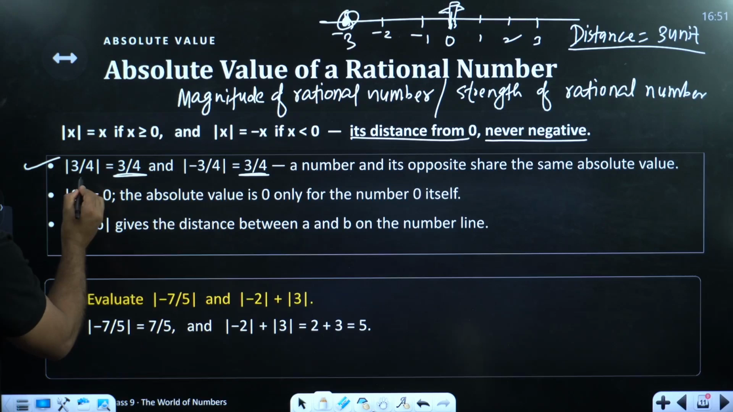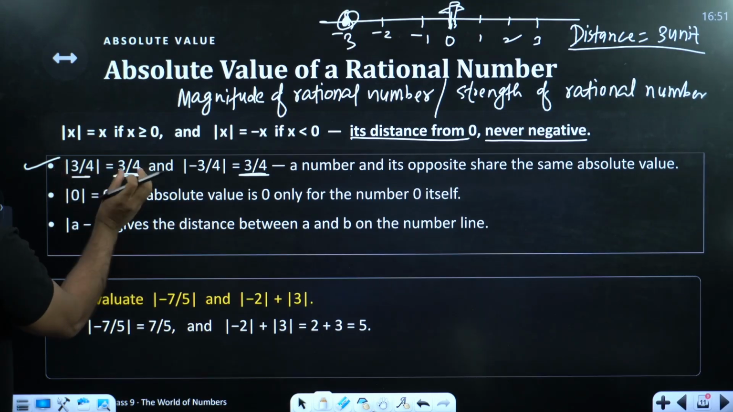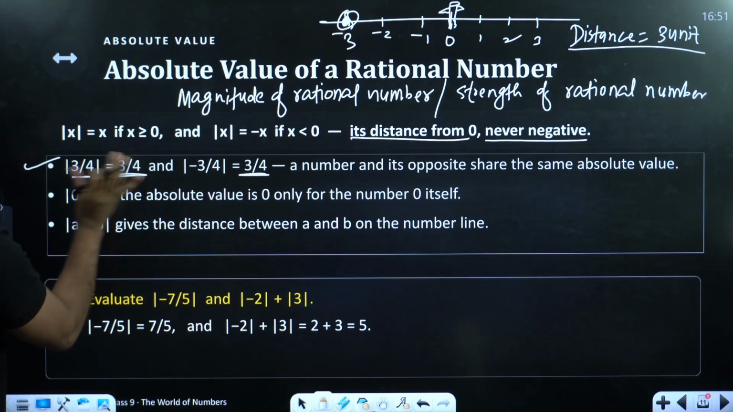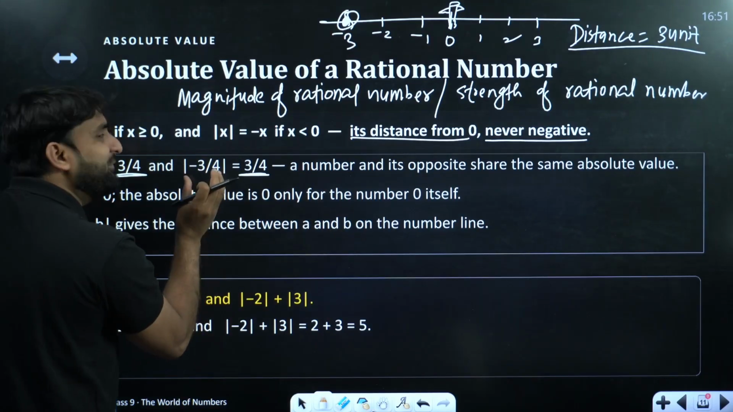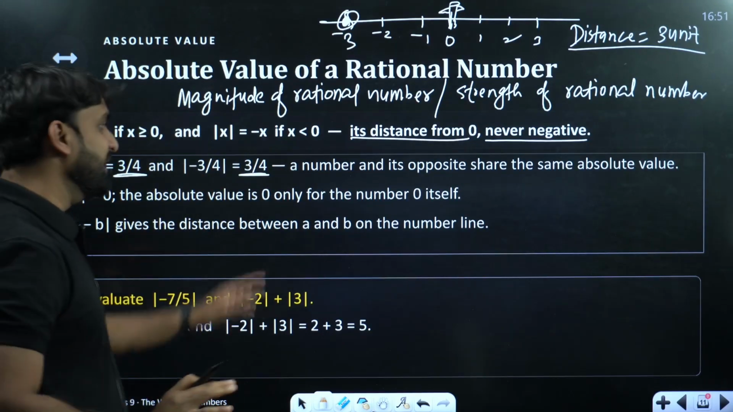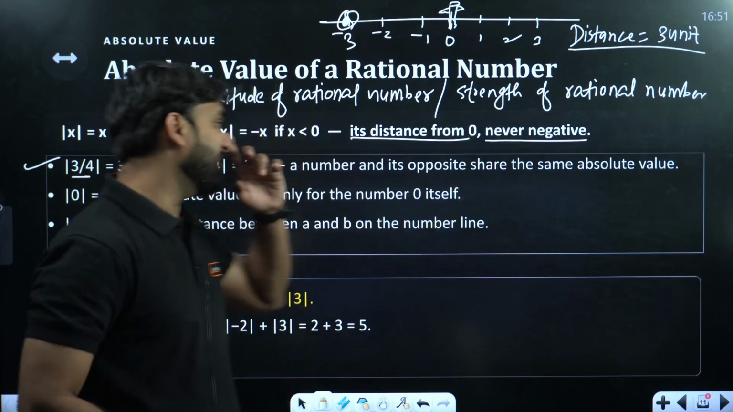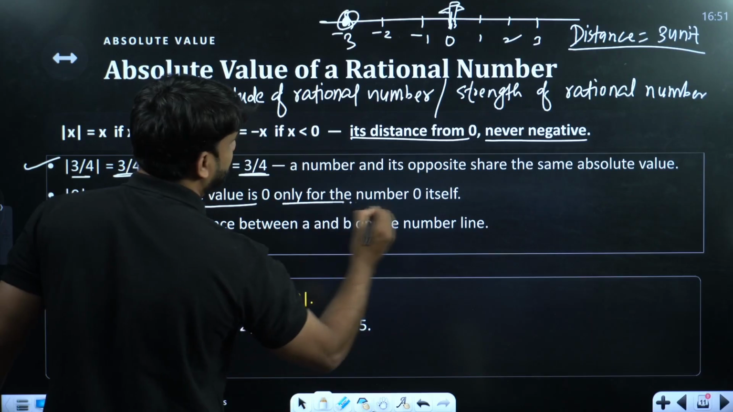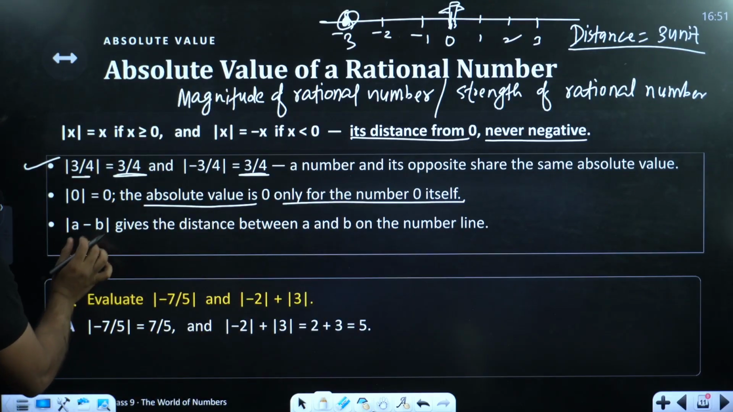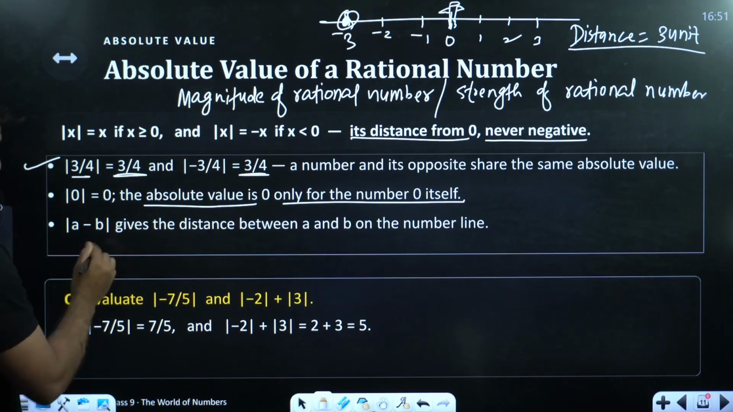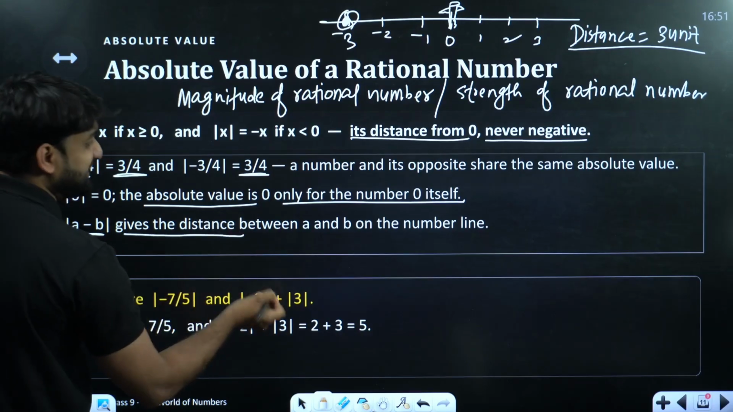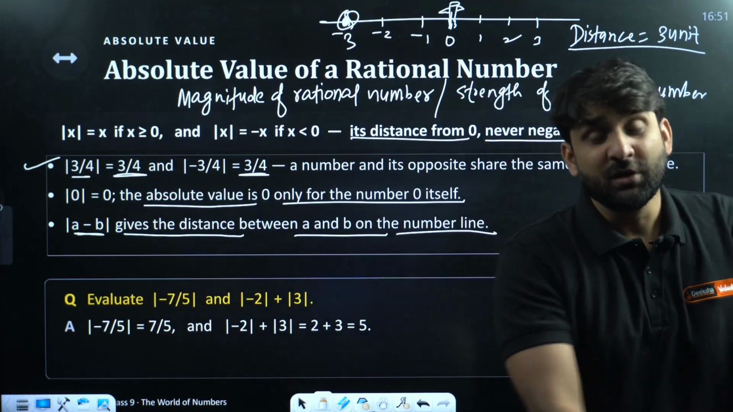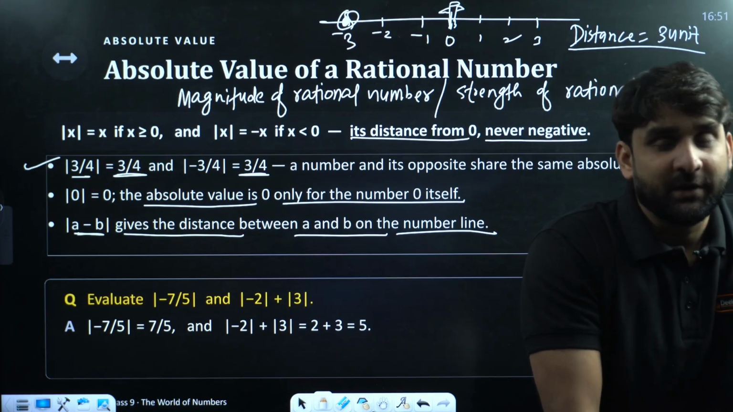So if you write here the positive of absolute, 3 by 4 is the absolute value. So mode 3 by 4 will become 3 by 4, or mode minus 3 by 4 will also give you a positive result. A number and its opposite share the same absolute value. So mode 0 is 0. The absolute value is 0 only for the number 0 itself. If two integers are subtracted, |a minus b| gives the distance between a and b on the number line.